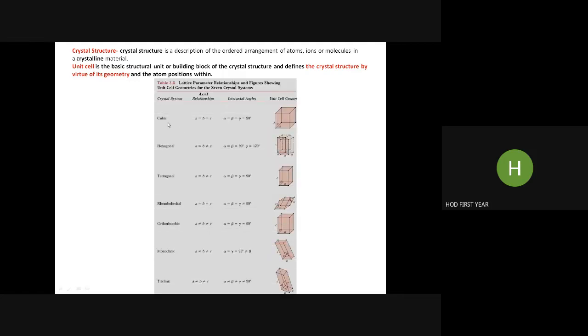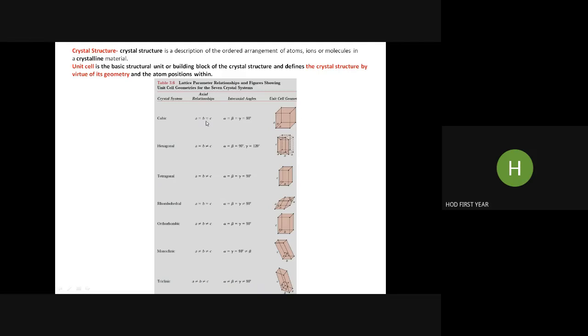So here we have 7 crystal systems. The unit cell defines the crystal structure by virtue of its geometry. Here you have cubic geometry, so the crystal system is cubic.